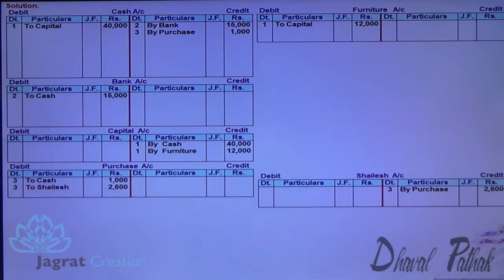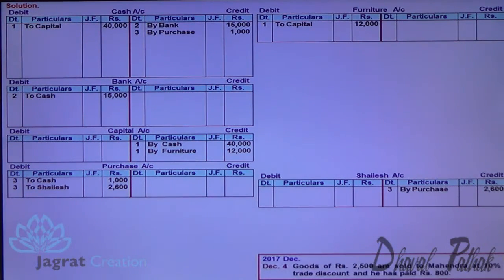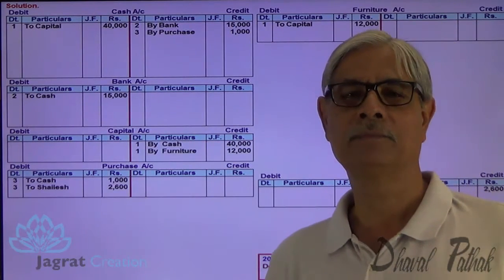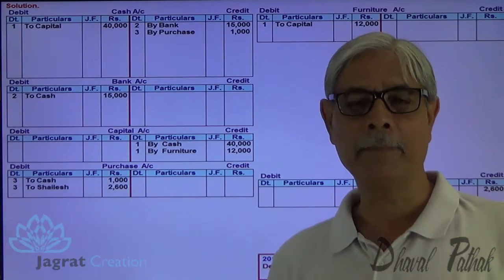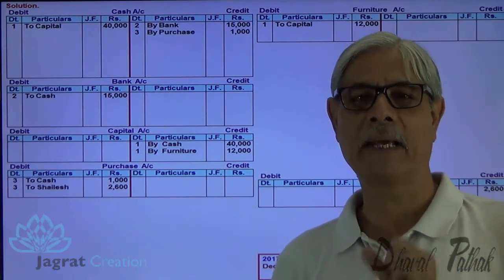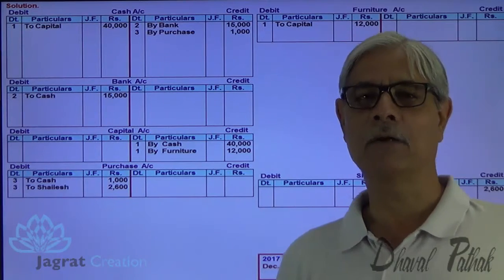Next. Goods of 2,500 are sold to Mahendra at 10% trade discount, paid 800. Now trade discount is a deduction before commitment to sale, the price committed at the time of sale. So trade discount is to be ignored.